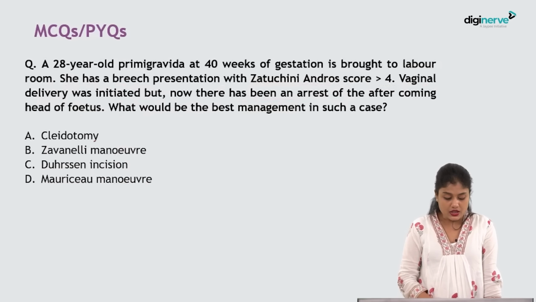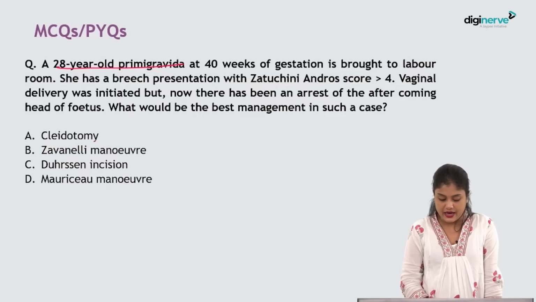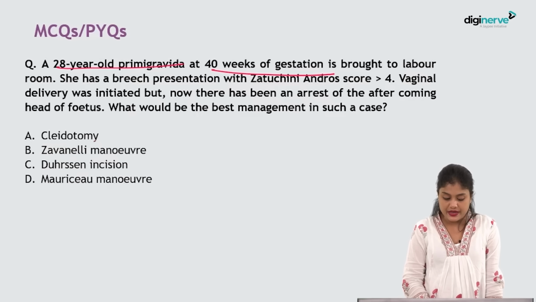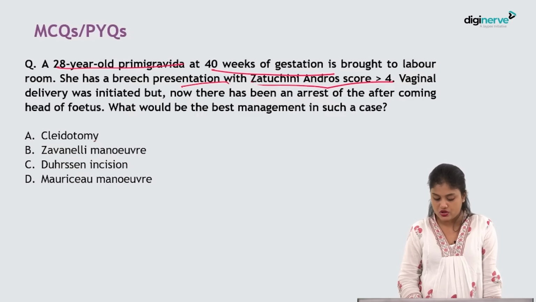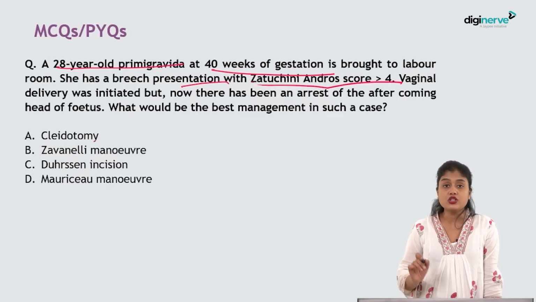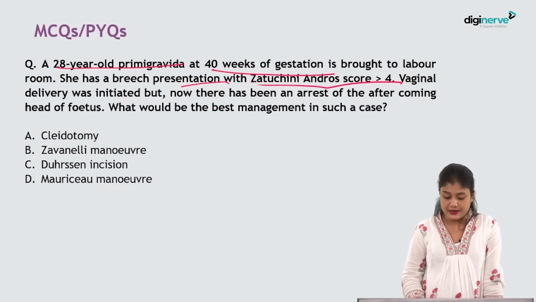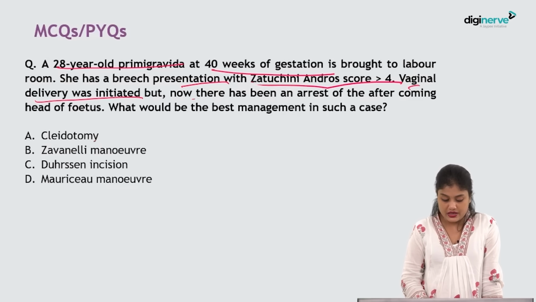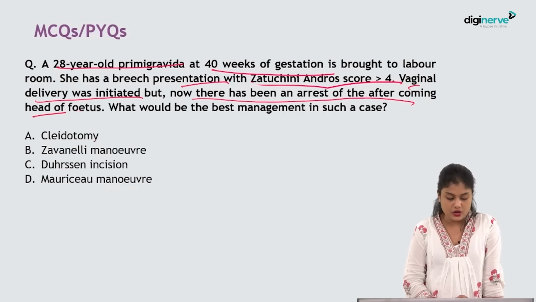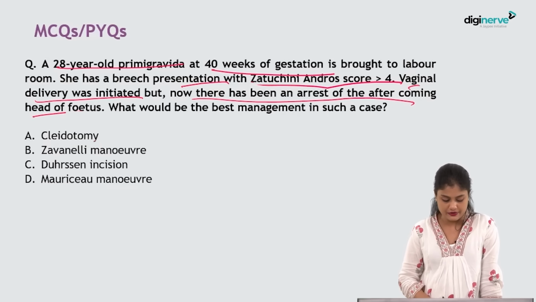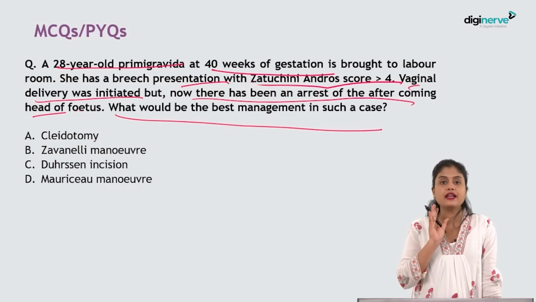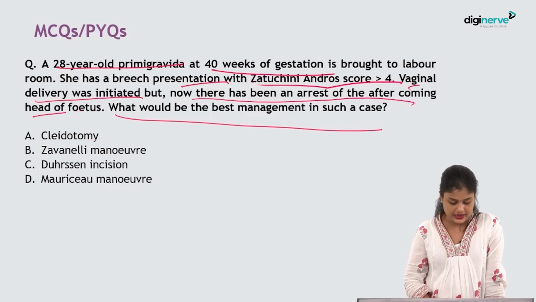Next question. A 28-year-old primigravida at 40 weeks of gestation is brought to the labor room. She has breech presentation and the Zatuchni-Andros score is more than 4. Okay, so it's favorable for vaginal delivery, isn't it? Then vaginal delivery was initiated, but now there has been arrest of the after-coming head of the fetus. Okay, the head could not be delivered. What would be the best management in such a case? Okay, now for delivering the head, what are the maneuvers? That is what they are asking.